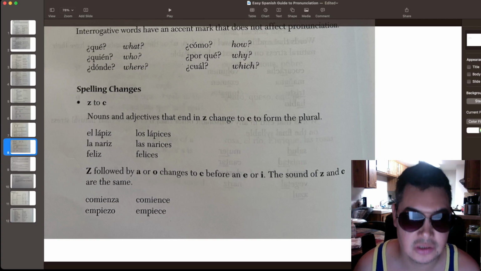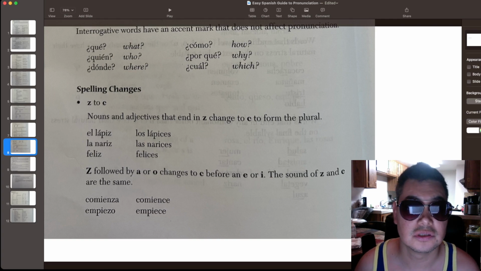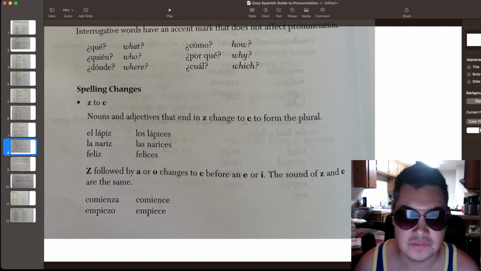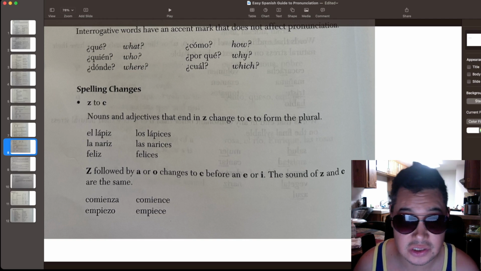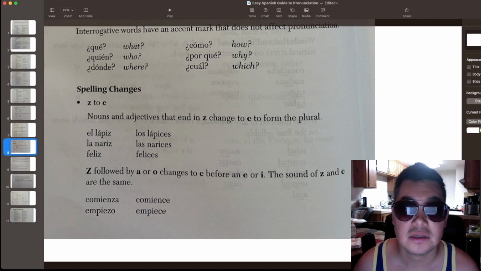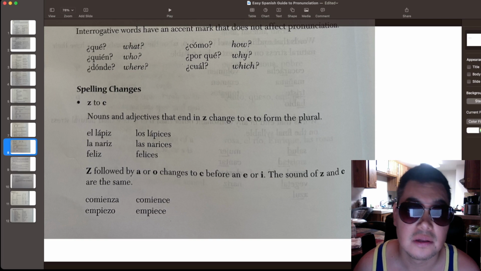Spelling changes. Okay, so Z to C. And this happens a lot in Spanish. Nouns and adjectives that end in Z change to C to form the plural. So if a word ends with a Z, like lápiz, and you want to turn it into a plural, then that Z is going to change to a C.